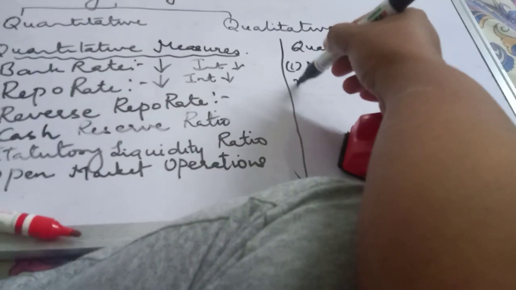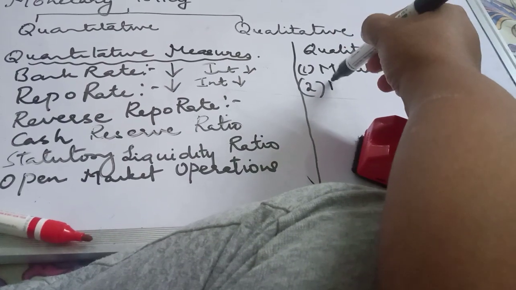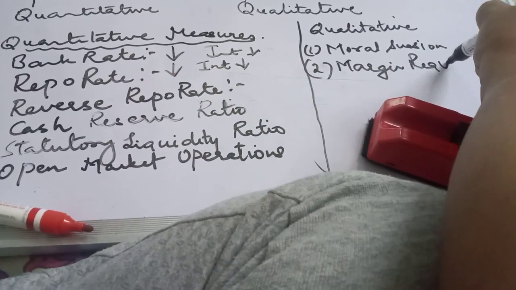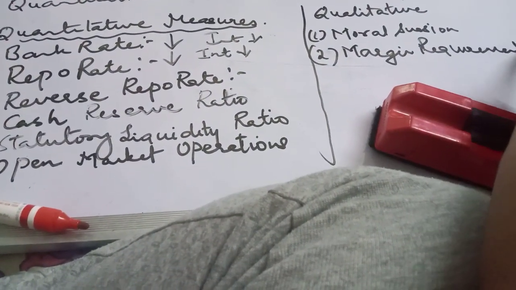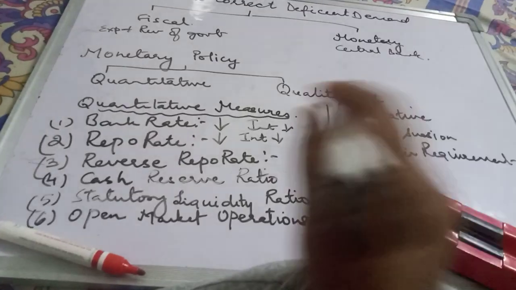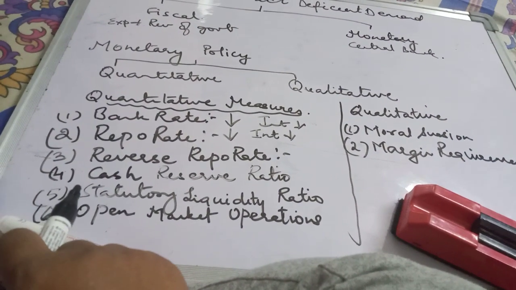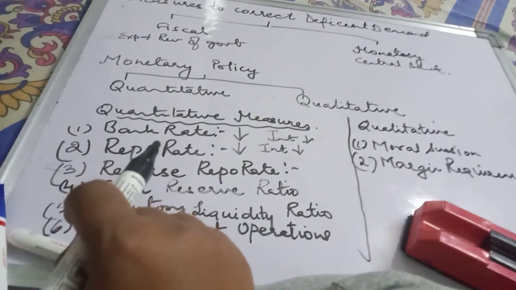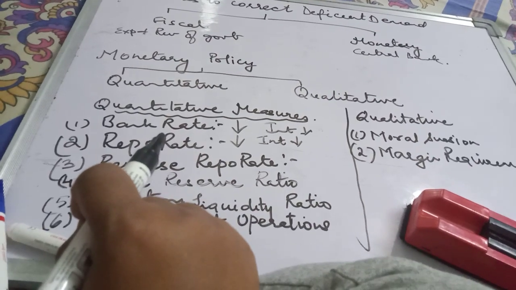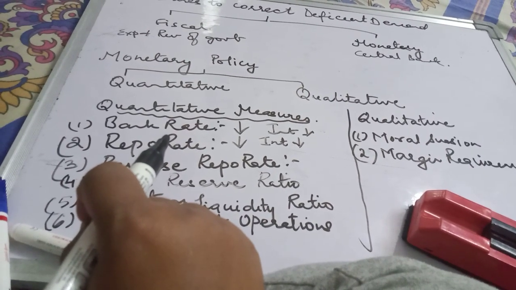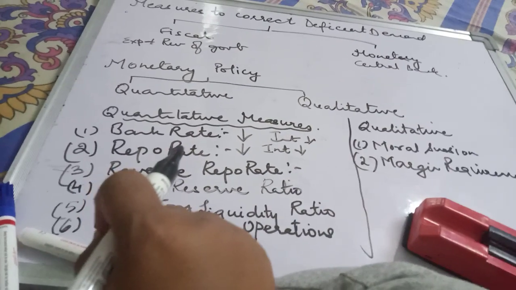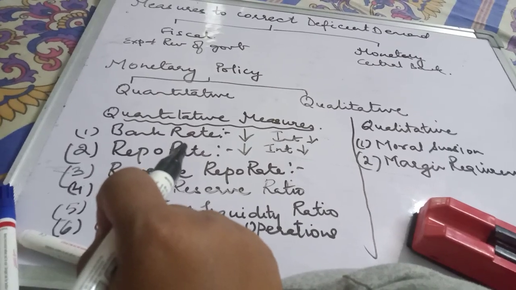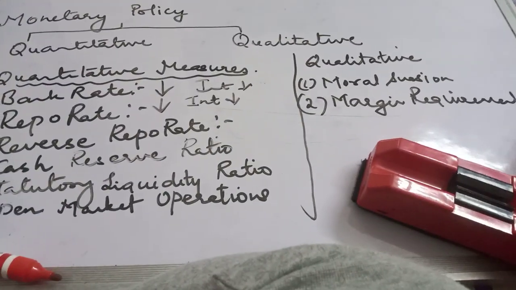The second is margin requirement. What is margin requirement? It is the difference between the market value of securities offered against a loan and the actual amount of the loan. During deficient demand, the central bank directs commercial banks to reduce the margin requirement.